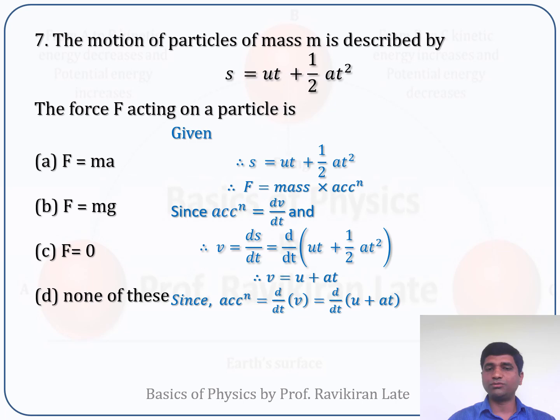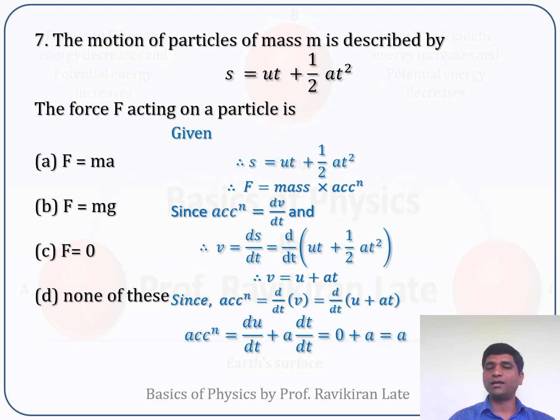We will substitute this value of v, which is u plus at, and if I differentiate this, I get the acceleration, which is du/dt plus a dt/dt. a is the acceleration, which is a constant, and the derivative of t with respect to t is 1. As it is a motion under constant gravity, the initial velocity is constant, so its rate of change with respect to time will be 0.